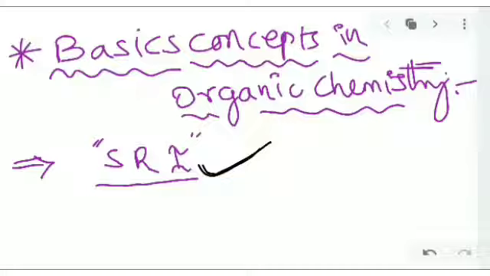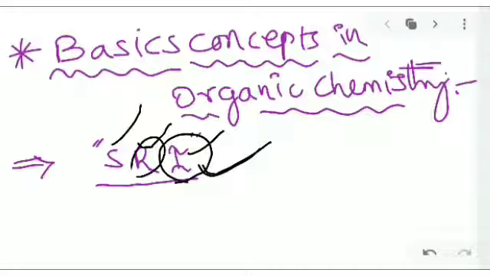SRI means substrate, reagent and intermediates. When do intermediates form, what is the purpose of the reagent and the substrate? These are the basic words everyone needs to know, and how the product will be formed, how a reactant reacts with other species.